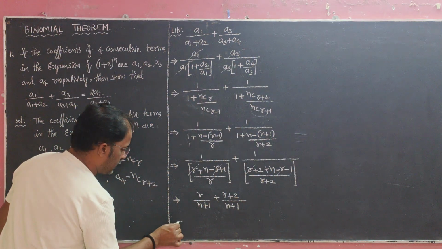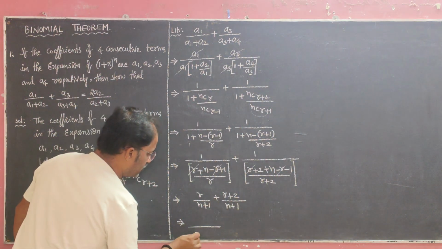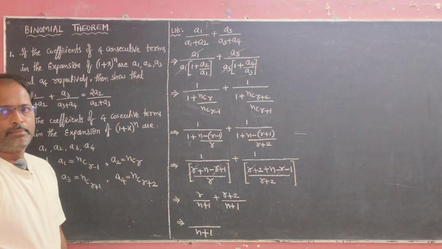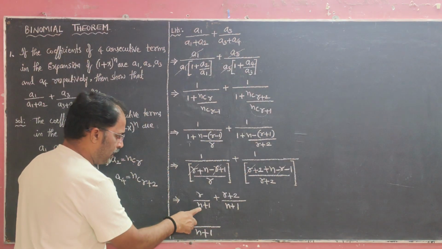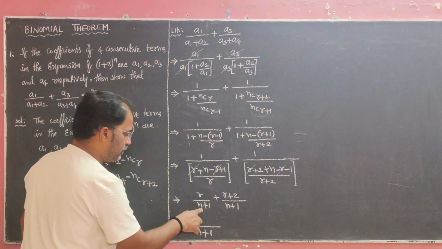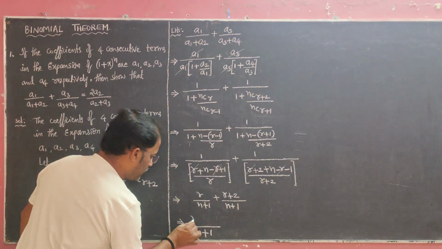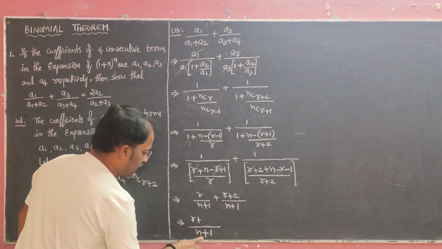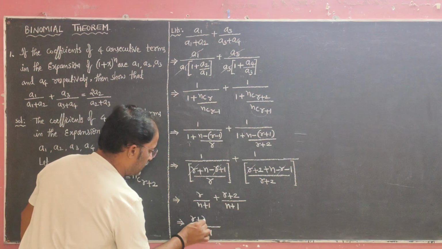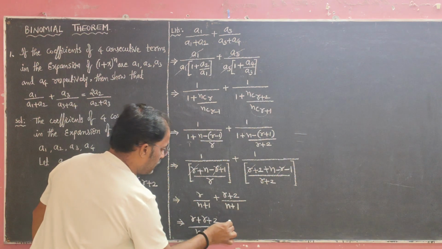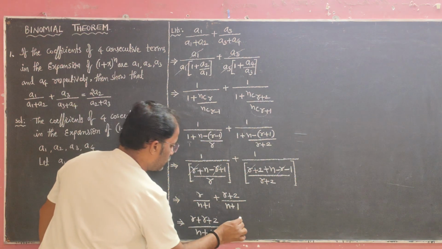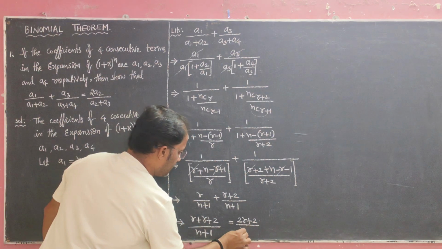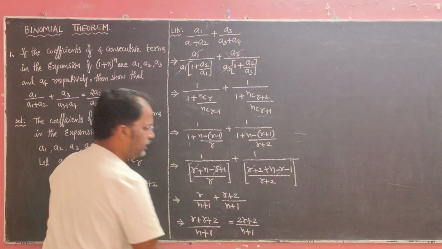Okay, see again LCM, both the denominators are same, so LCM also same term n + 1, numerator as it is. So r + r + 2, that is (2r + 2)/(n + 1). Clear?